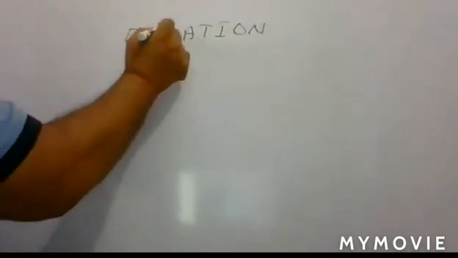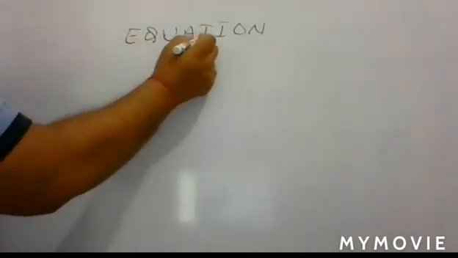So first you check how many letters the word equation has, and how many vowels it contains. You see 1, 2, 3, 4, 5, 6, 7, 8 letters are there.